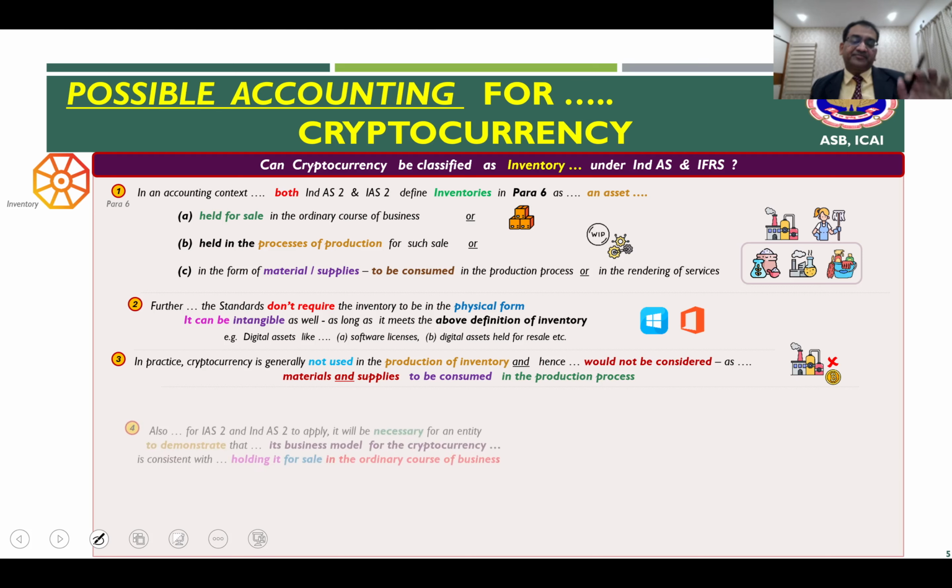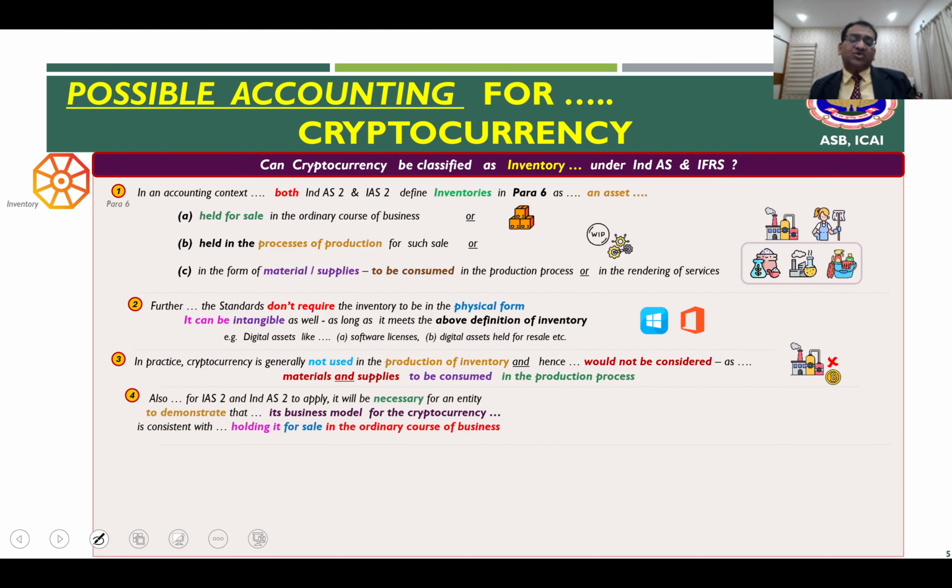But wait, for IAS 2 and Ind AS 2 to apply, it is necessary for an entity to demonstrate its business model. If for some reason an entity believes and asserts that cryptocurrency is its inventory, then you need to demonstrate that the business model of that entity for holding the cryptocurrency is to sell those cryptocurrencies in the ordinary course of business.